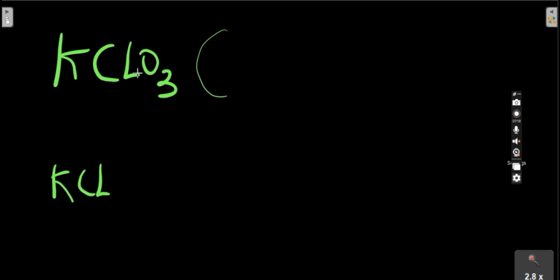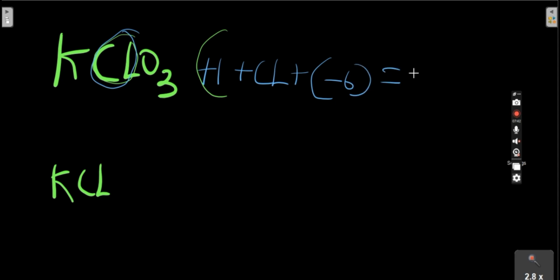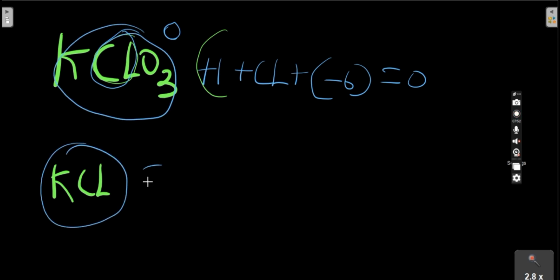So to calculate the oxidation number here, potassium is +1 plus chlorine, which is what we are looking for, plus oxygen, which is -2 times 3, which is -6, and this equals 0. If there is no charge, this compound equals 0. But if there is a charge, this compound equals that charge.